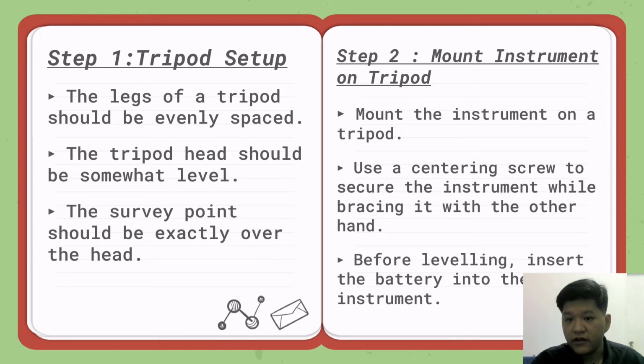So step 2 is mount instrument on tripod. Mount the instrument on a tripod. Use a centering screw to secure the instrument while bracing it with the other hand. Before leveling, insert the battery into the instrument.